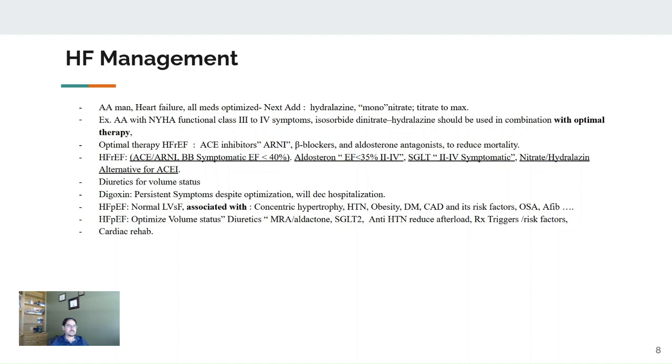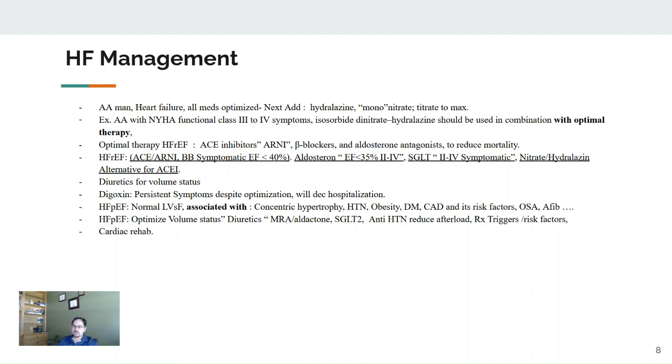You may have a patient who is African American, or a patient who can't tolerate ACE because of recurrent cough, and can't tolerate even losartan or ARBs because of angioedema. Then your next option will be isosorbide mononitrate and hydralazine. And again, those medications work by titration to the max.